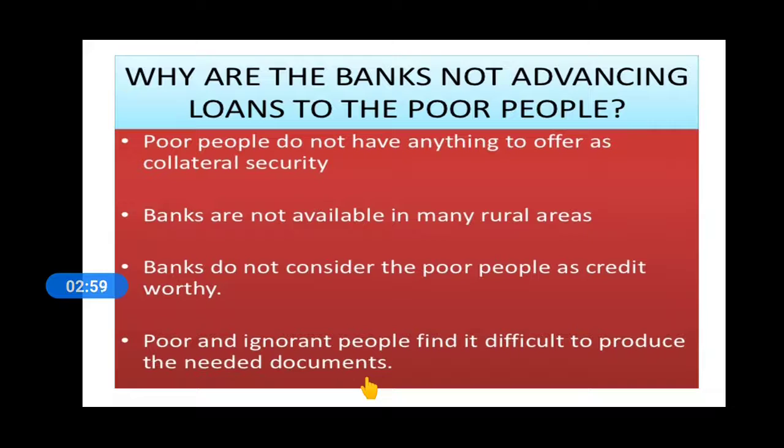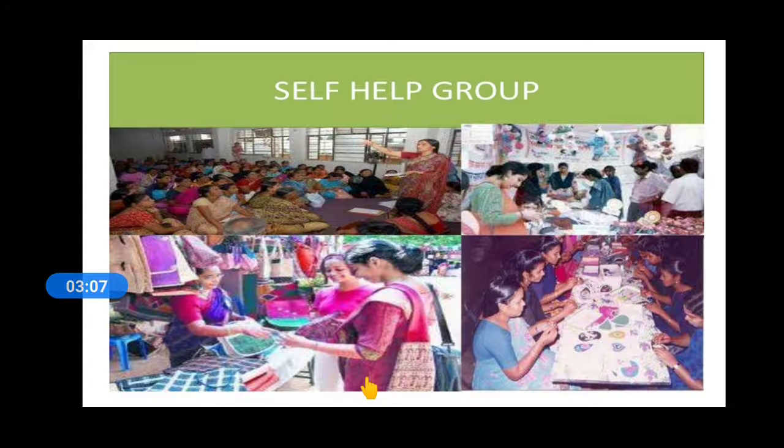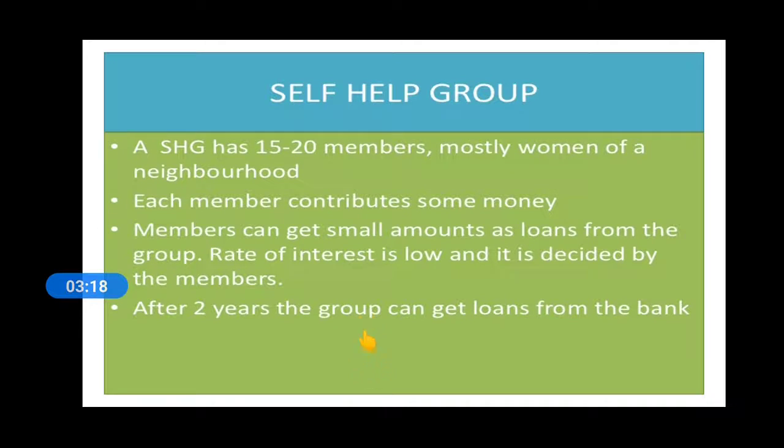So here we are going to start with the next and the last topic of the chapter, that is the self-help group. Here we will understand that the self-help group is a new and modern recent phenomenon. It comprises 10 to 20 members, mostly women of the neighborhood. Each member contributes some money, whatever savings they have. The members can get a small amount as a loan from the group. The rate of interest is also very low, and it is decided by the members themselves.